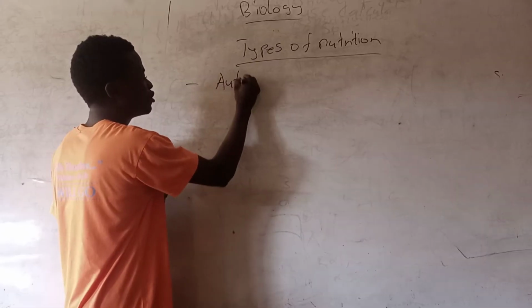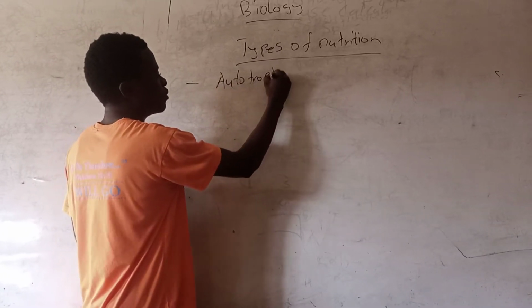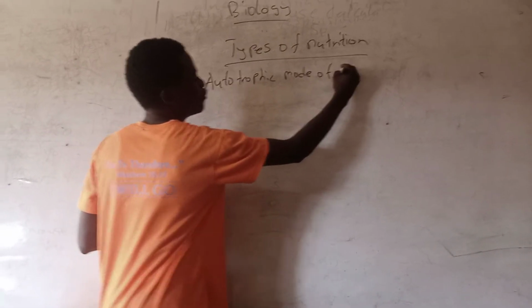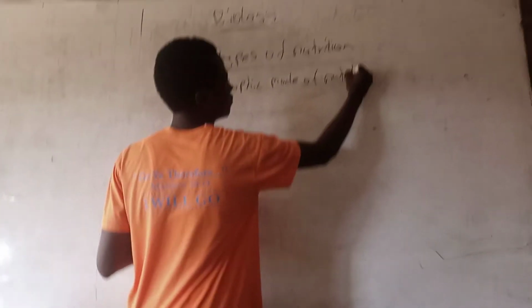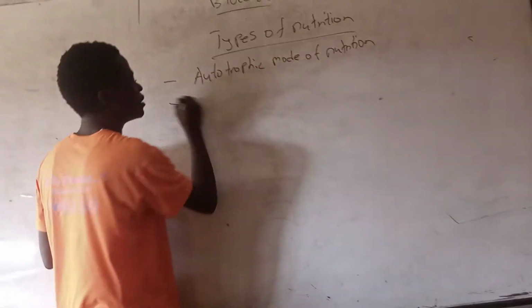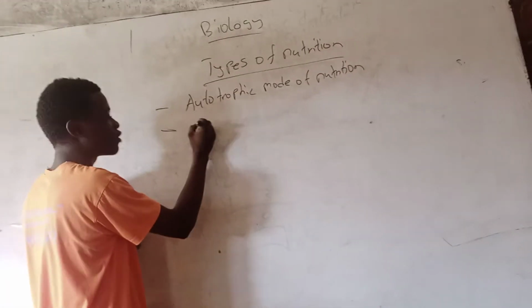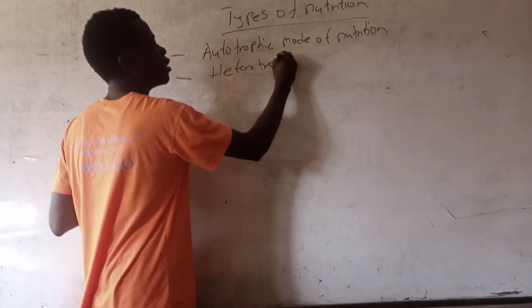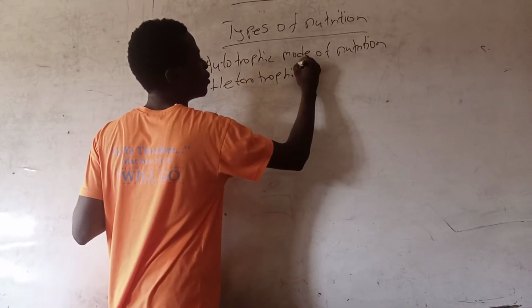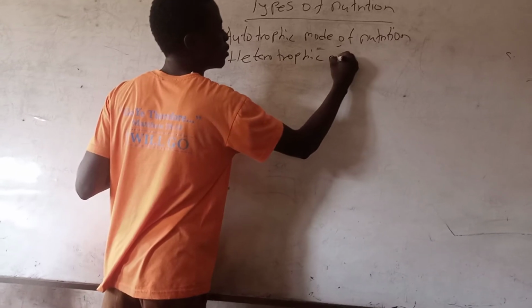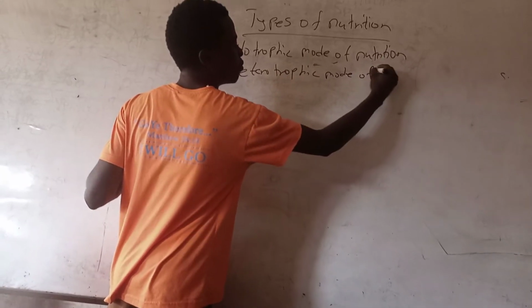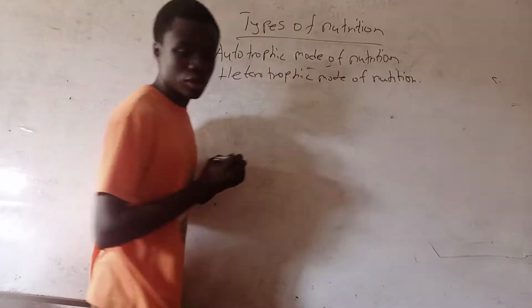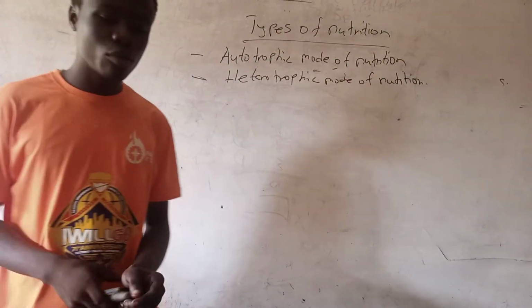And the next type is the heterotrophic mode of nutrition. So let's talk about the autotrophic mode of nutrition.